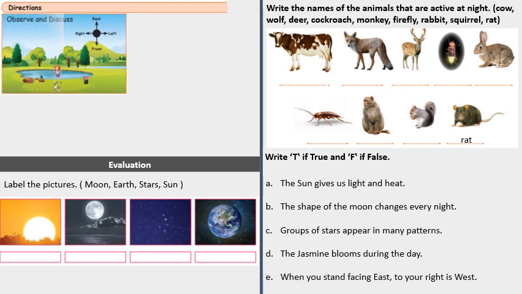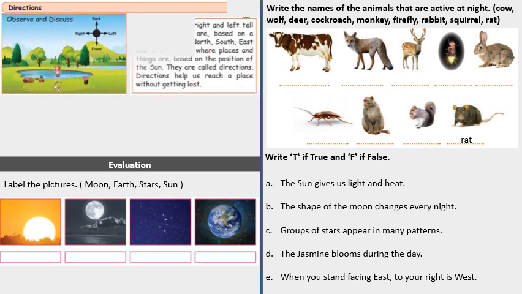Directions. Front, back, right and left tell us where things are based on a reference point. North, south, east and west tell us where places and things are based on the position of the sun. They are called directions. Directions help us reach a place without getting lost.